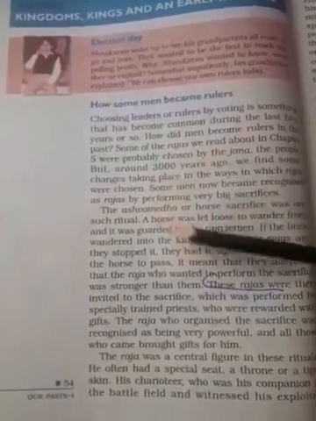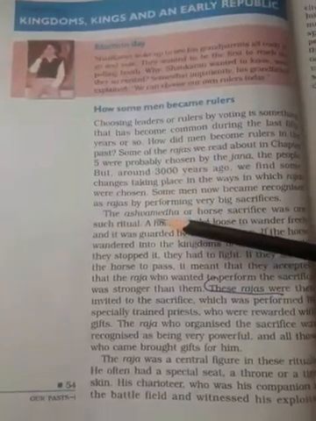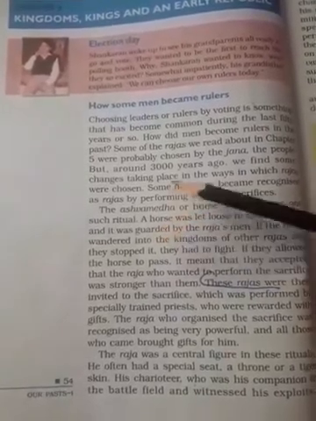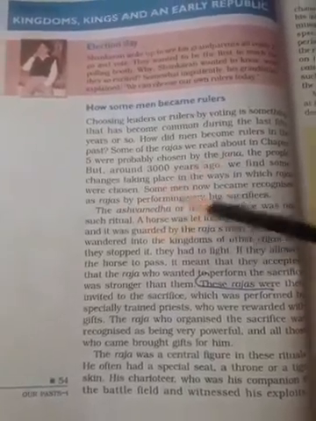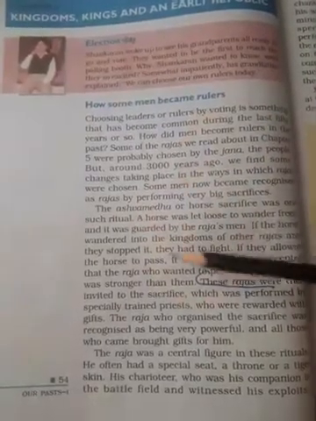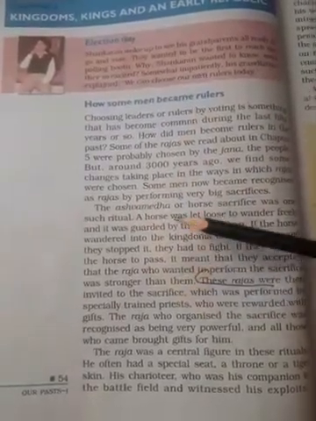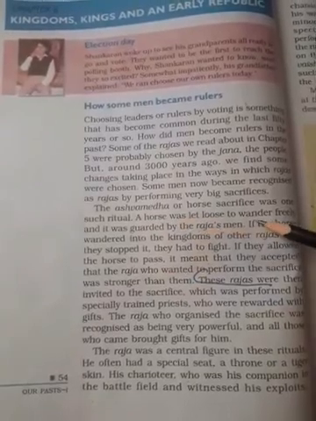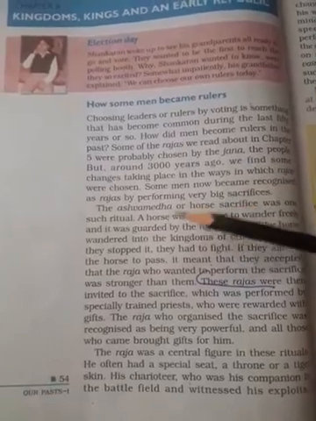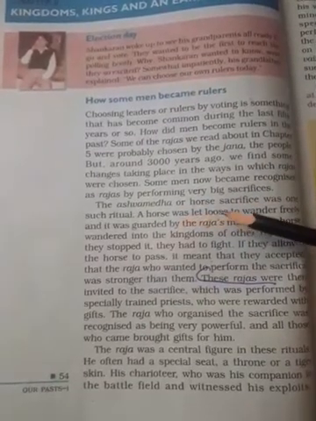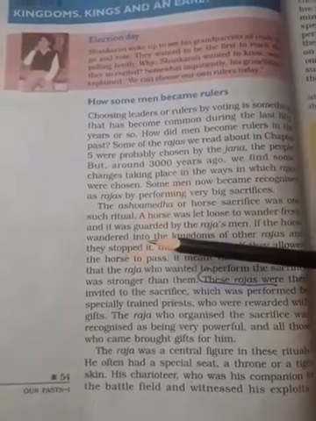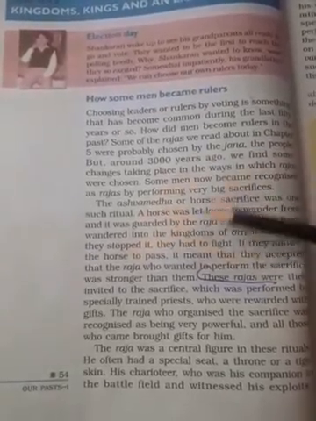Now, what is Ashwamedha? Ashwamedha is a horse sacrifice. Now, what is horse sacrifice? It was one of the rituals which was being performed in the ancient time. What happened in this ritual? In this ritual, a horse was let loose to wander. Wander means to move, right students? Wander meaning is to move. A horse was allowed or let loose to move freely, that is, from one place to another, and it was guarded by the Raja's men.